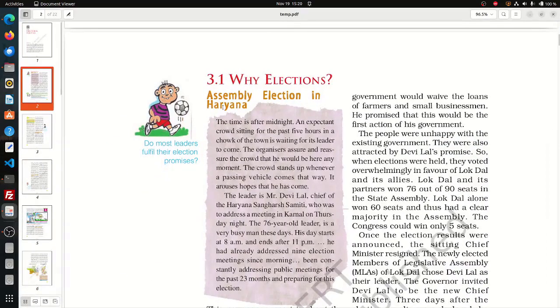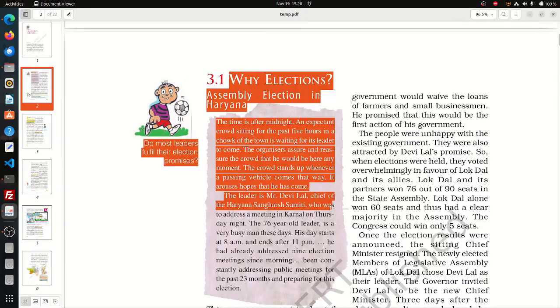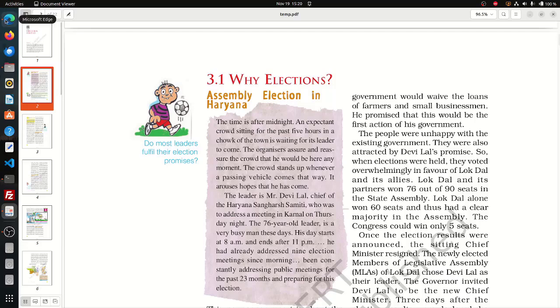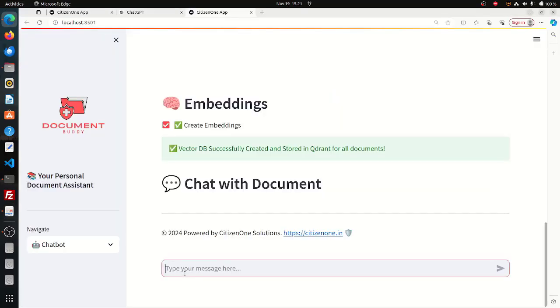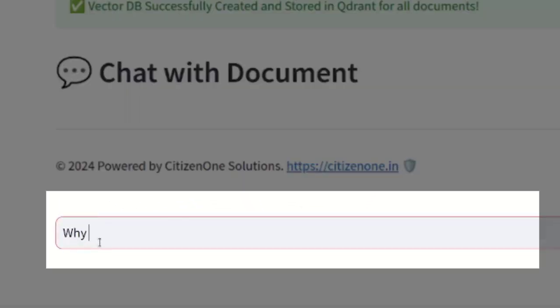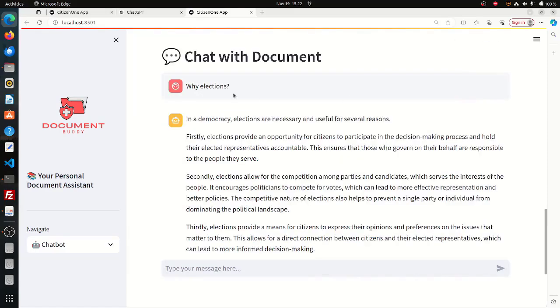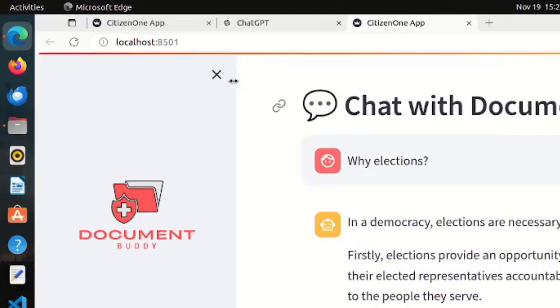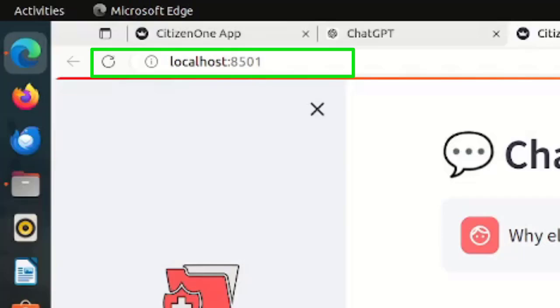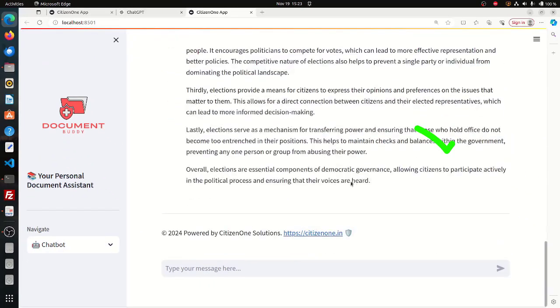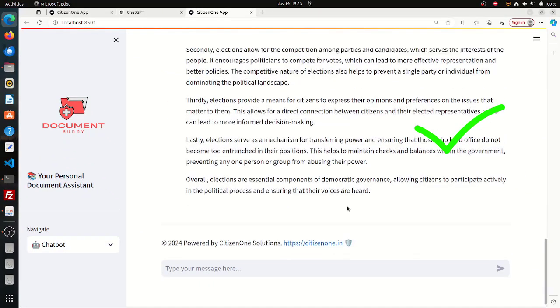Now you can see that it is running on the local host. Okay, so here I'll be writing like why elections. Now it's running, it will do some work and it all depends. Now here you can see that it is running on the local host, that is on the local machine. Why election? And it has given a very beautiful answer without the help of ChatGPT.